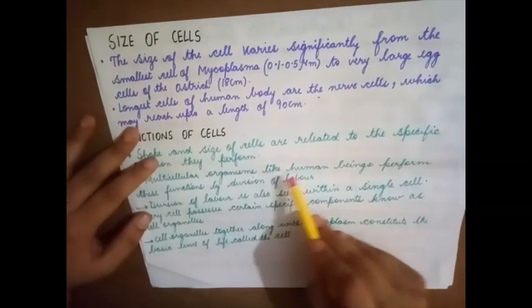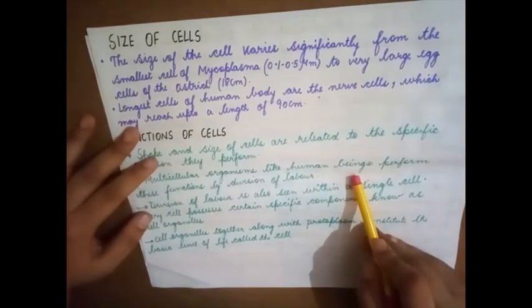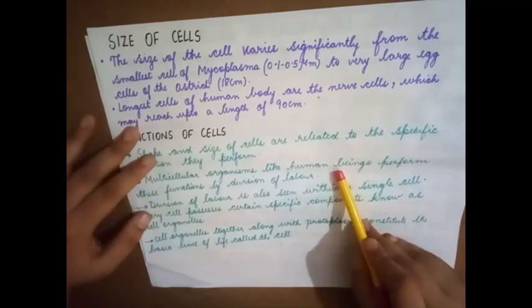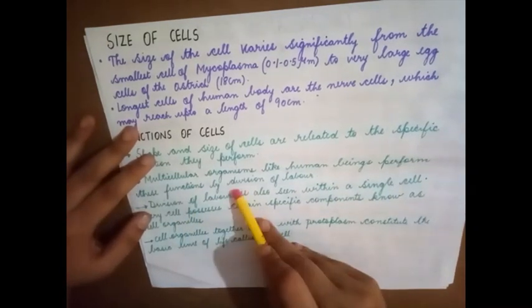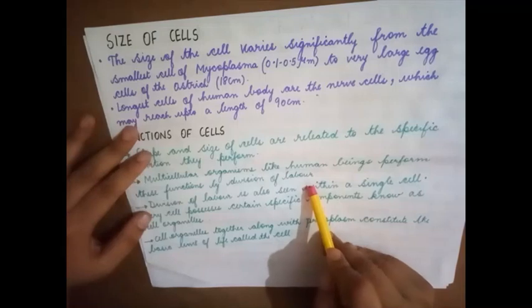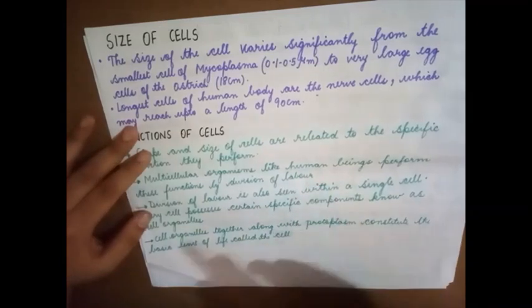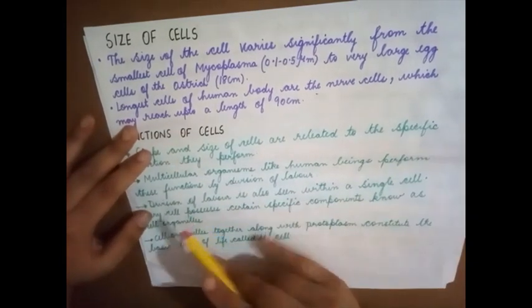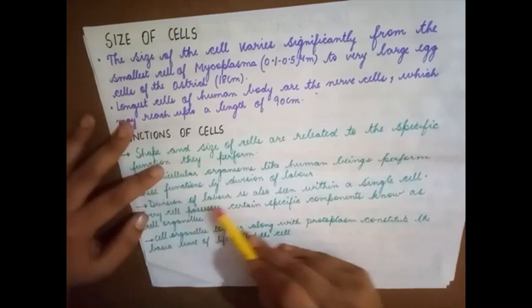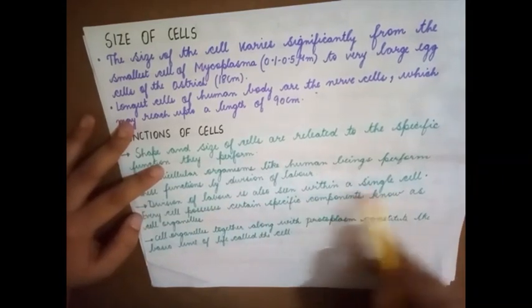Multicellular organisms like human beings perform these functions by division of labor. Now I have already told you what division of labor is. We have different systems for performing a specific activity. Division of labor is seen within a single cell also.